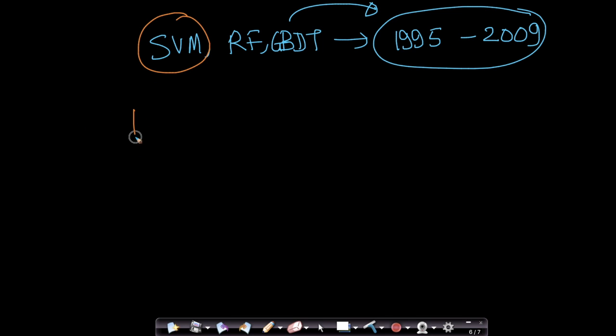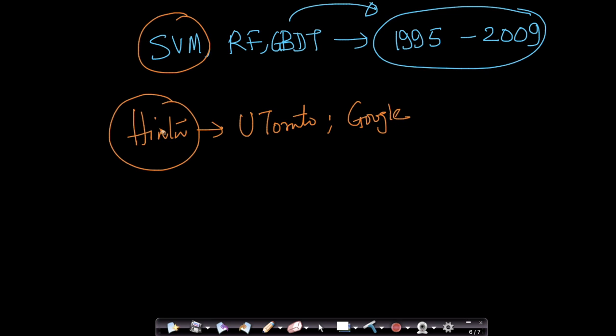But then people like Geoff Hinton, who is a professor at the University of Toronto and also a distinguished scientist at Google now, a phenomenal figure, still believed that to really create human-like intelligence or even great algorithms, neural networks were very important. So while everybody moved to SVMs and random forests, Geoff Hinton did not budge.